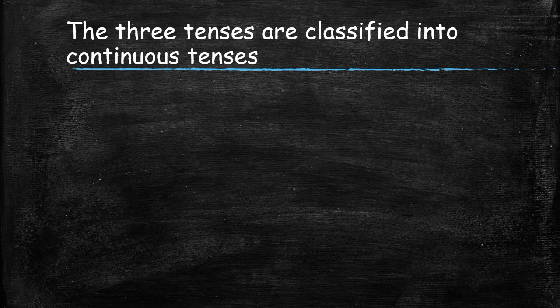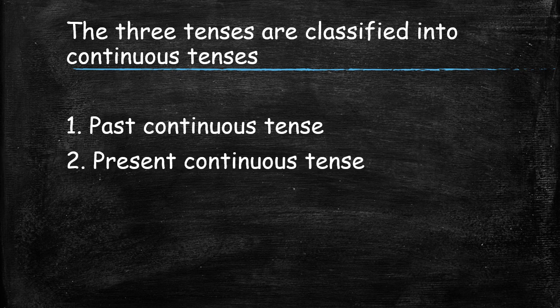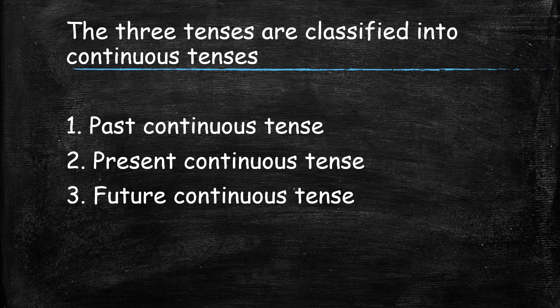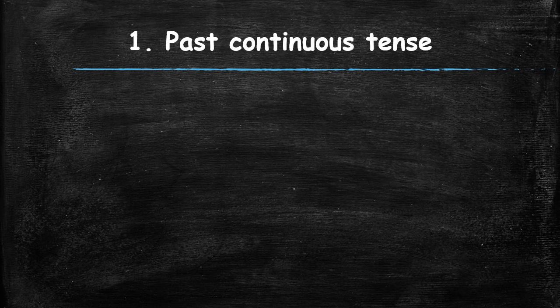There are three tenses that are classified into continuous tenses. That is past continuous tense, present continuous tense, and future continuous tense. Past continuous tense.